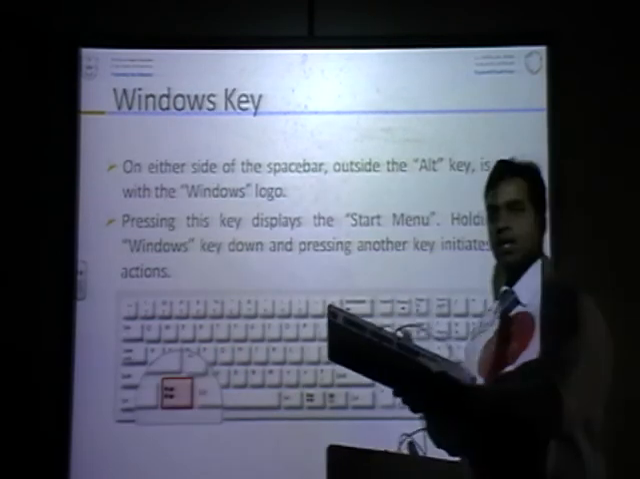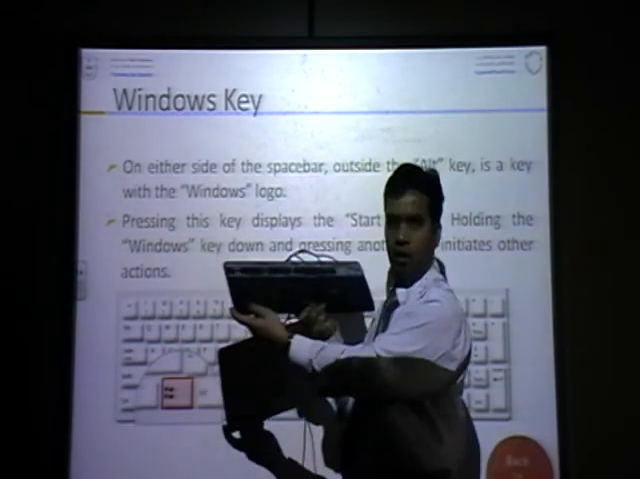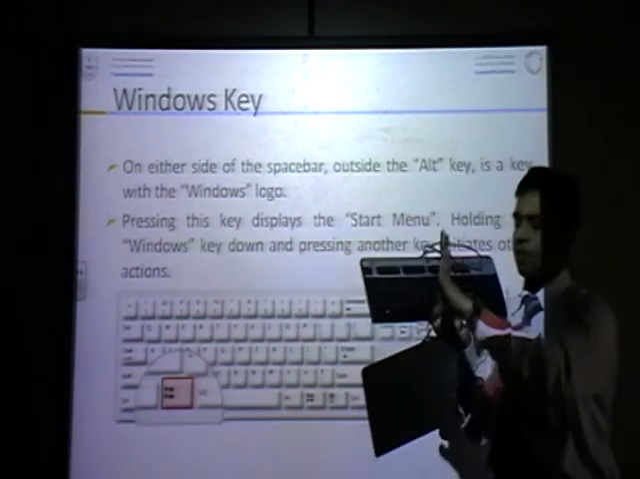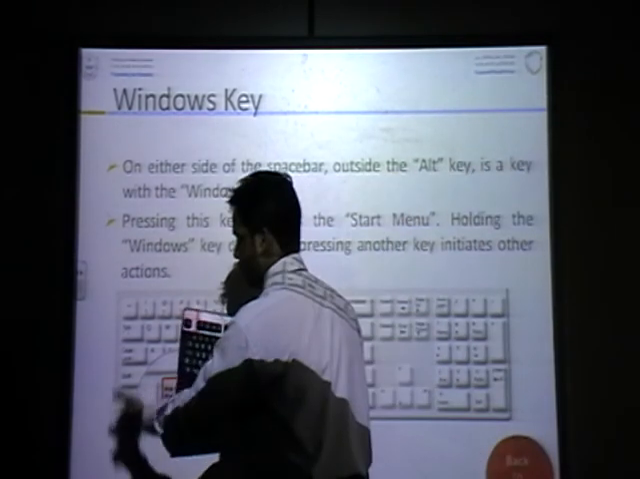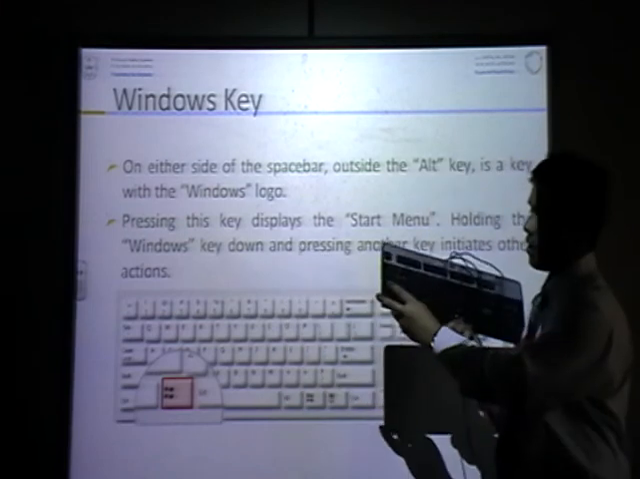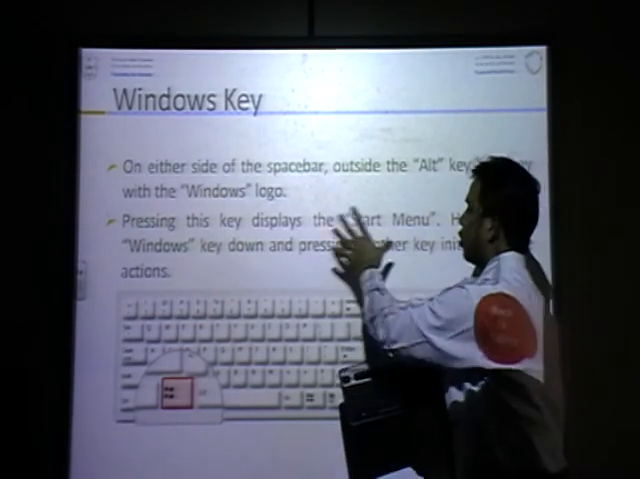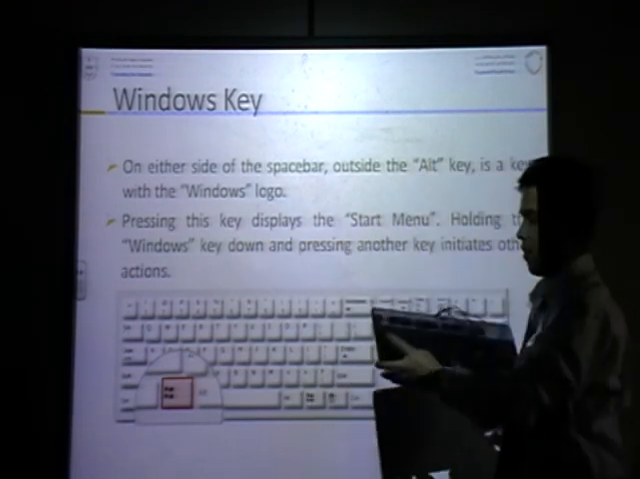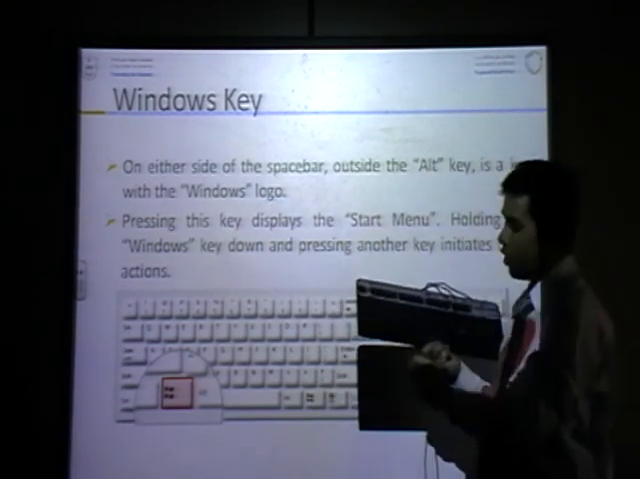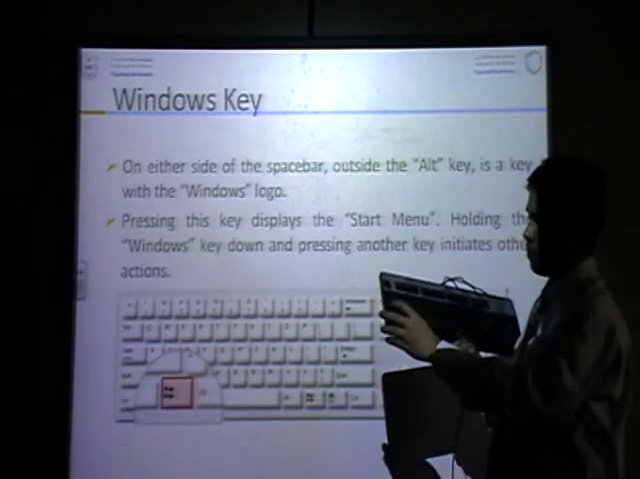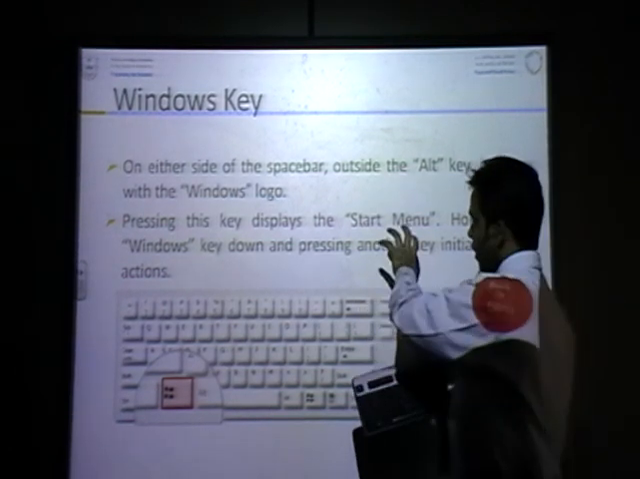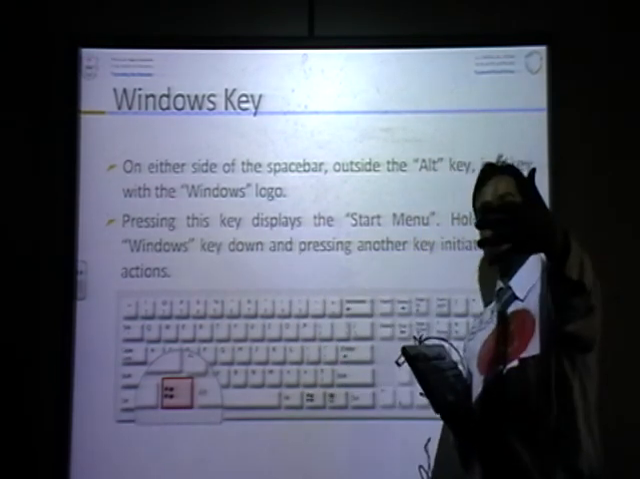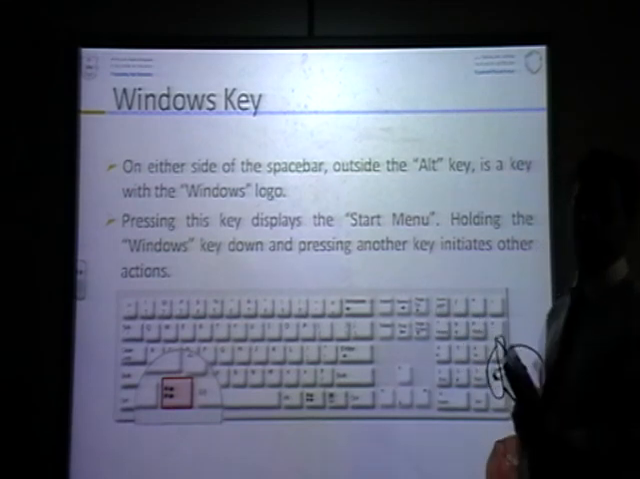Window key. Can you see this one? When you press this key, the start window will open here. You can press Alt and Tab key, and so many windows, whatever is open, will come: first program, second program, third program. When you press window and Tab key, they come one behind another: first program, behind that second, behind that third, like that. Many programs will be there.